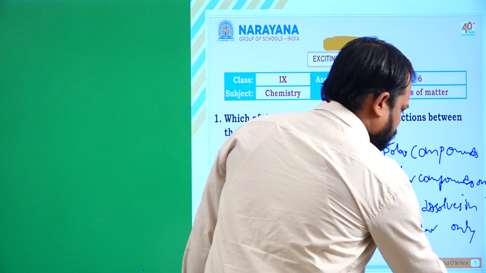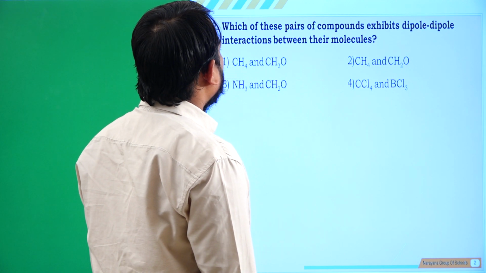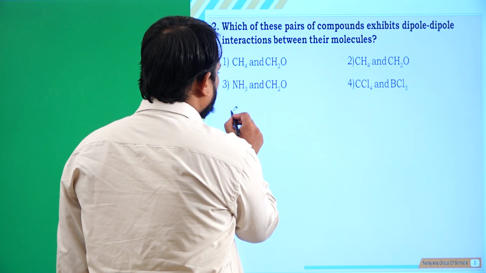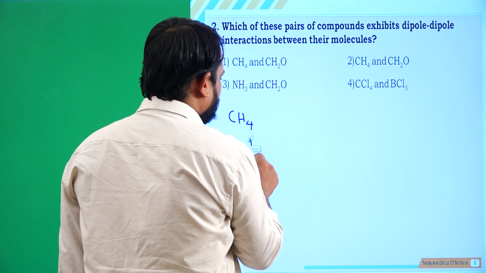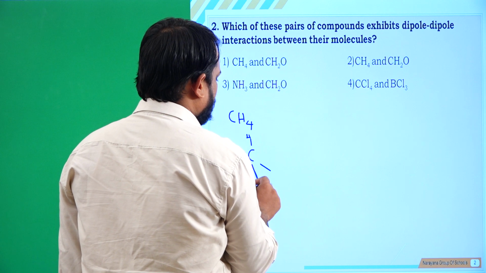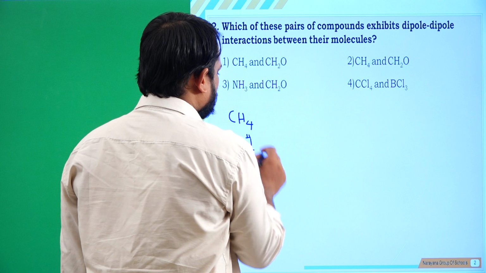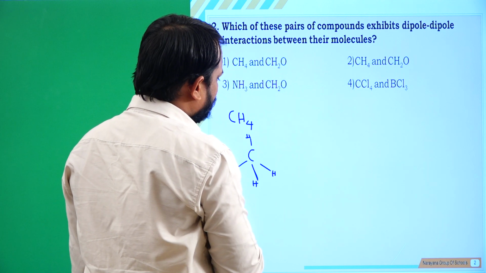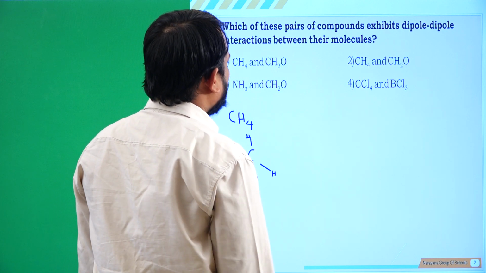And next, which of these pairs of compounds exhibits dipole-dipole interaction between their molecules? Suppose, for example, you take CH4. CH4 has a tetrahedral structure. Because of the similar electronegativity difference in all the bonds, but because of its tetrahedral structure, it acts as a non-polar compound.